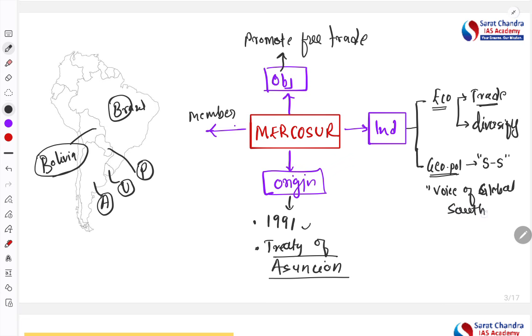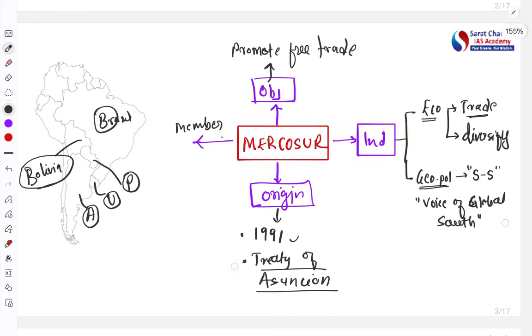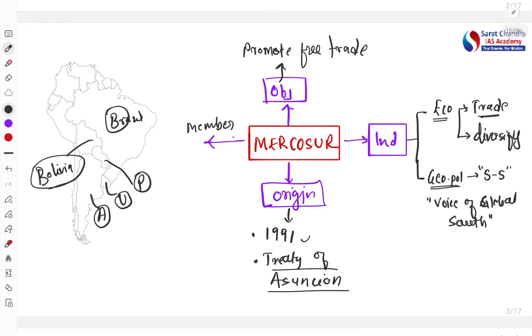Global South initiative is one of the initiatives of India to promote the south-south cooperation, right? So this way you see this Mercosur is very, very important from India's point of view also. So these are the different aspects of this particular article.